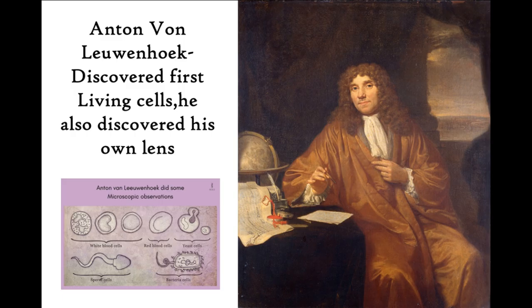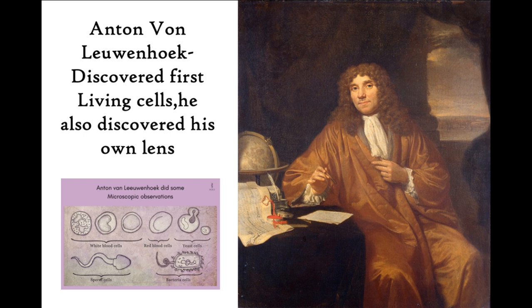After Robert Hooke, Anton Von Leuwenhoek discovered the first living cell. So if the question comes, who discovered dead cell, you can say Robert Hooke, and the living cell was discovered by Anton Von Leuwenhoek. And he also discovered his own lens.